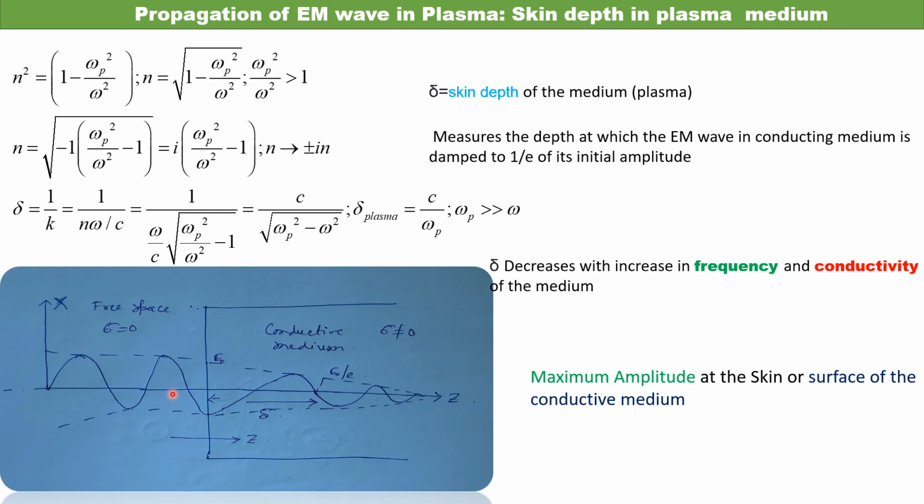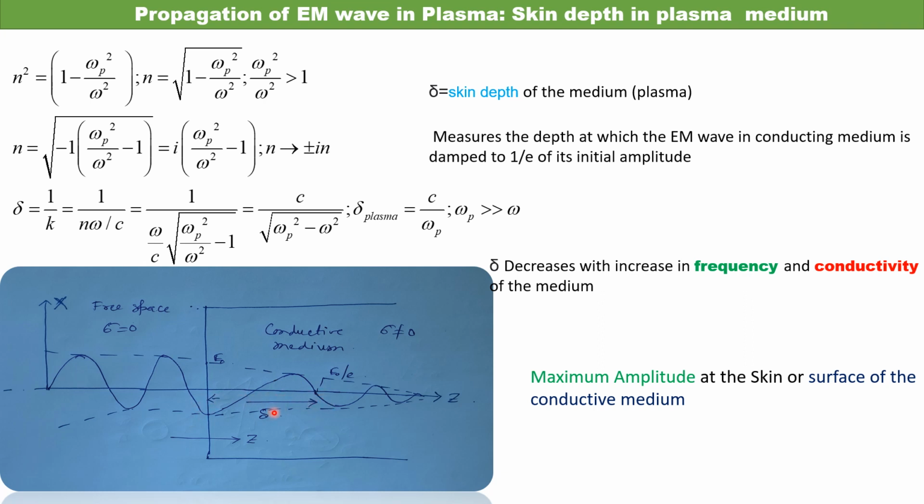It is a wave in free space. There is no attenuation of the wave for sigma equal to 0 conductivity. When the wave enters the conducting medium, the amplitude is reduced or damped to 1 by e of its initial amplitude. That means if the amplitude here is capital E0, here it will be E0 by e, that is 1 by e of its amplitude. From there to here is the conducting medium.